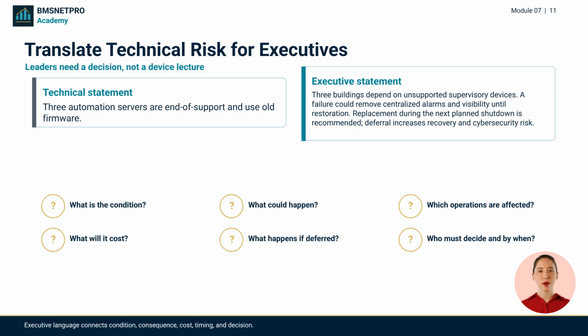Technical detail matters, but leaders need clear decision language. Explain the condition, what could happen, which operations are affected, what controls exist, the recommended action, cost, what happens if deferred, and who must decide by when.